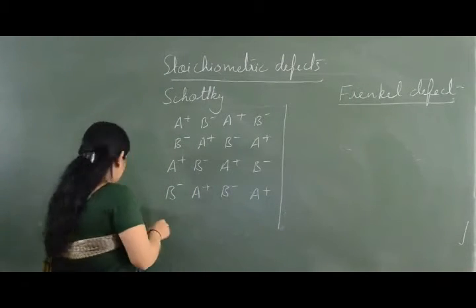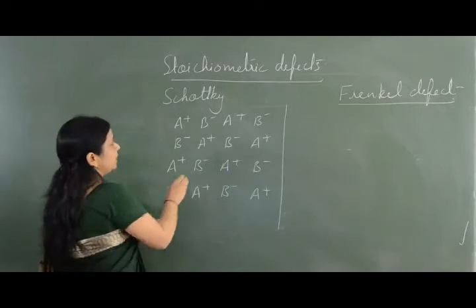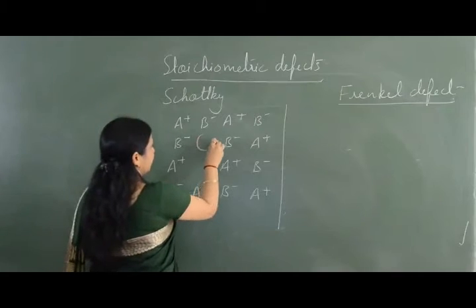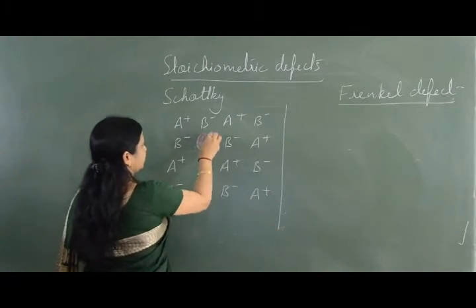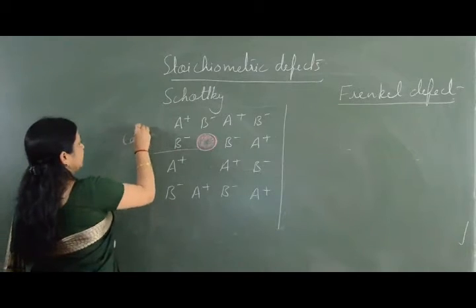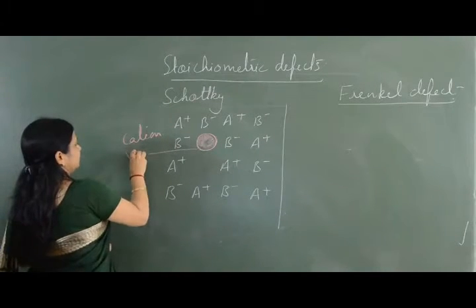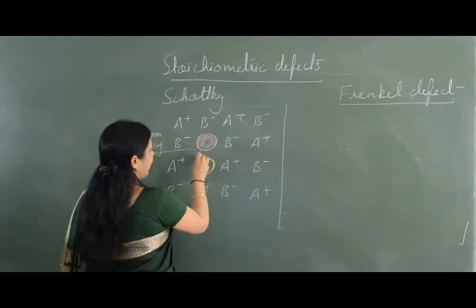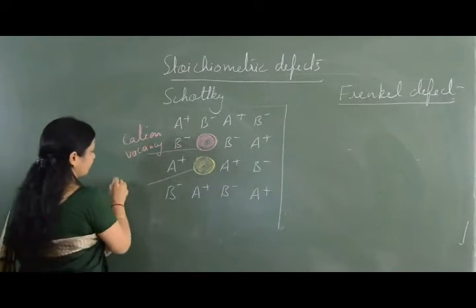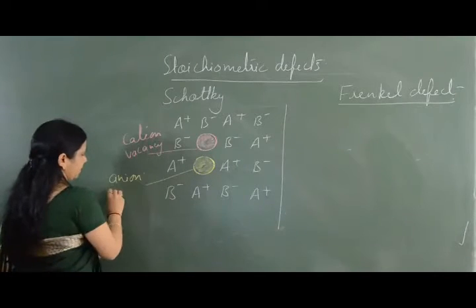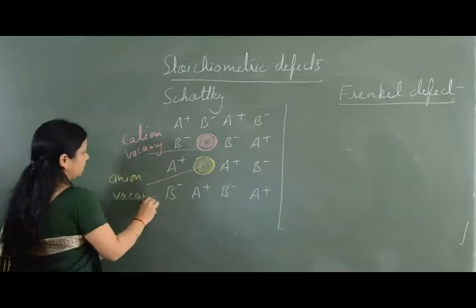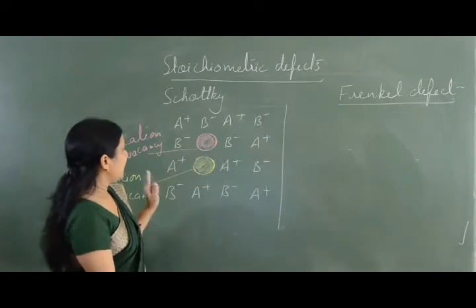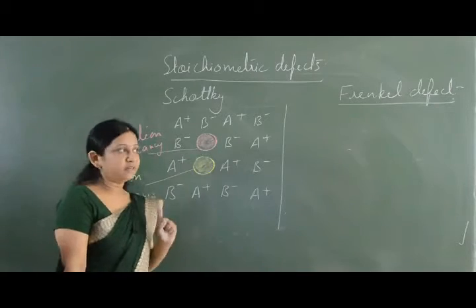So in a Schottky defect, a cation is missing from its site and an anion is missing, and this is the vacancy which is created. This is a cation vacancy and this is an anion vacancy. So this is the condition of Schottky defect. A cation and an anion are missing from their lattice sites.